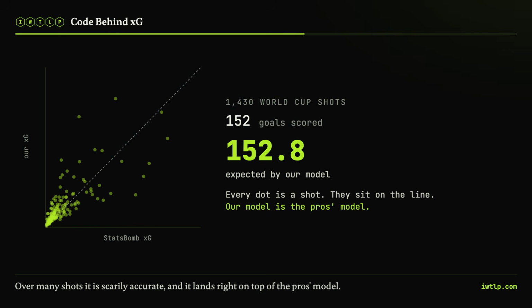Our model expected 152.8. And shot for shot, it lands right on top of StatsBomb's professional model, the one clubs pay real money for. That's the deal with XG. Do not build a religion around one match. Over a season, it will tell you which teams are about to fall off a cliff and which are quietly elite long before the table does.